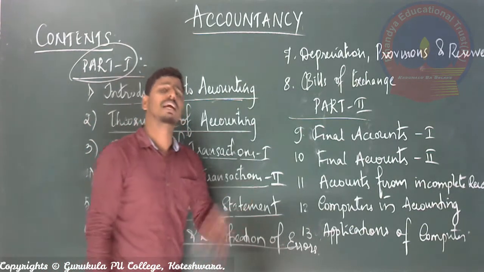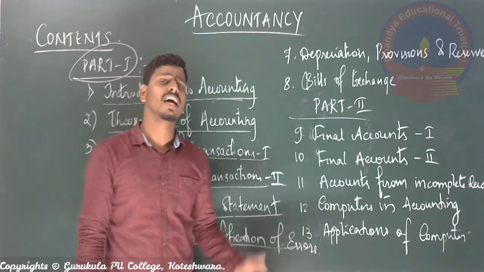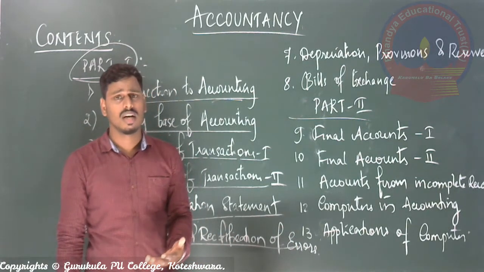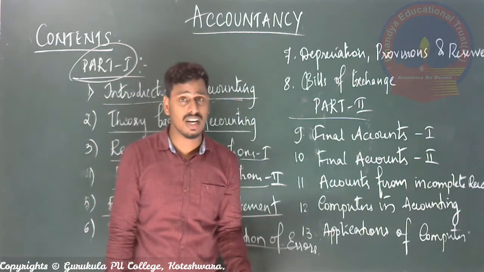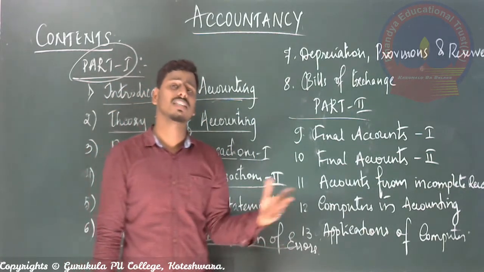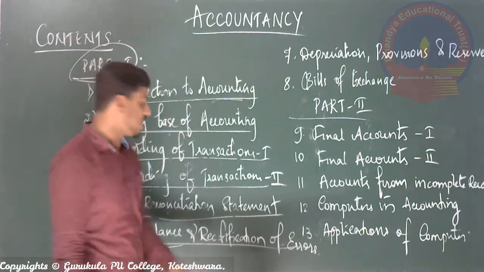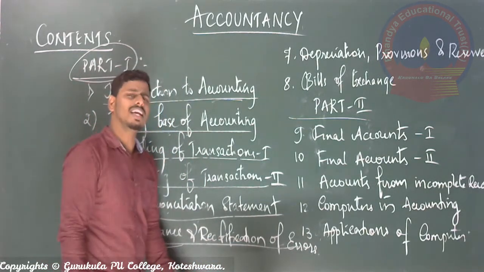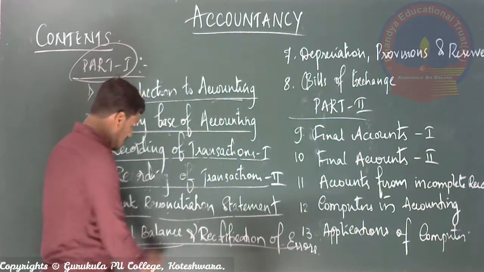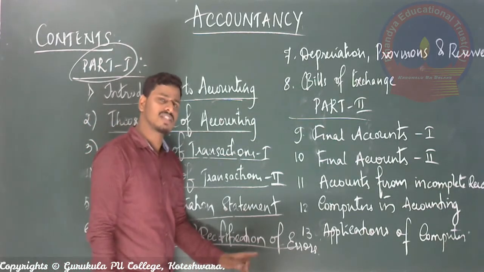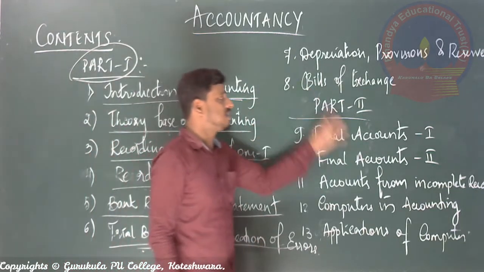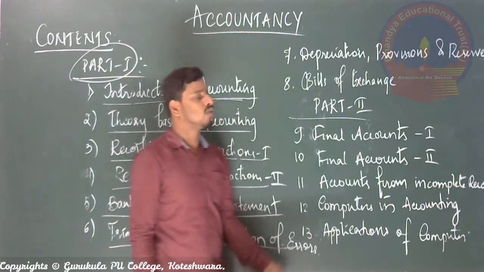And also there are many mistakes we might make in various recordings. While recording, we are all human beings, and because of negligence, even sometimes intentionally, there is a chance of committing mistakes. All of these can be found out or checked in the process of trial balance. So normally, to check the accuracy of all the books of account, the chapter is called trial balance as well as rectification, that is, correction of errors. This is the sixth lesson. And the seventh one is depreciation, provisions and reserves. That is actually a separate lesson.